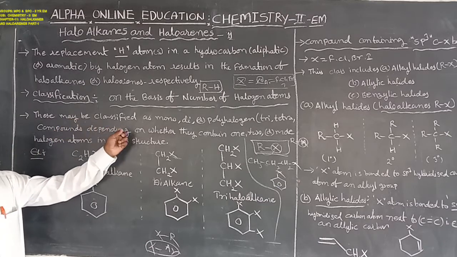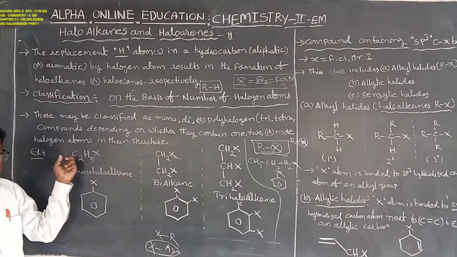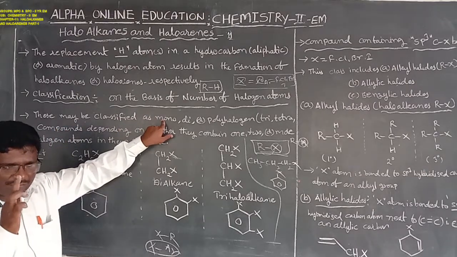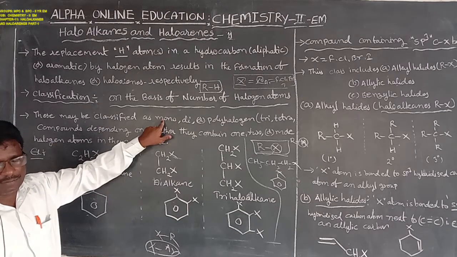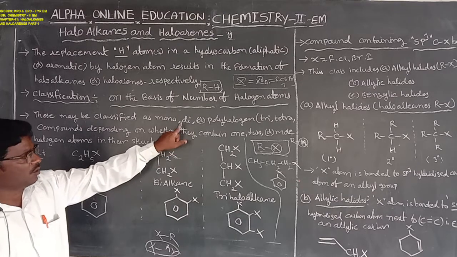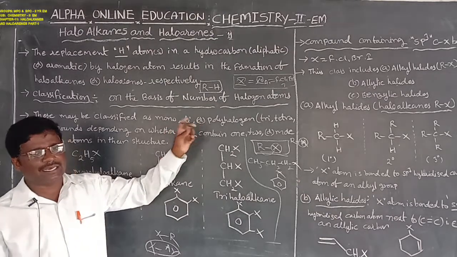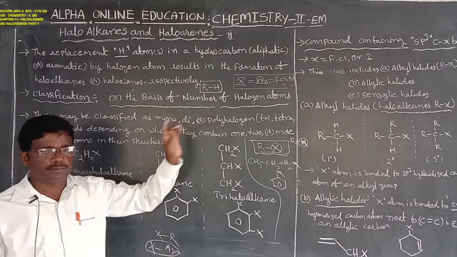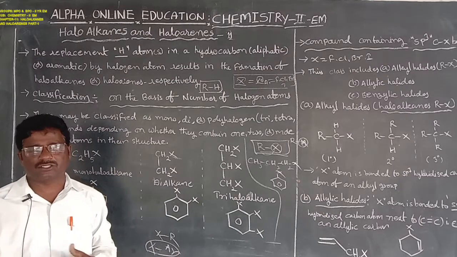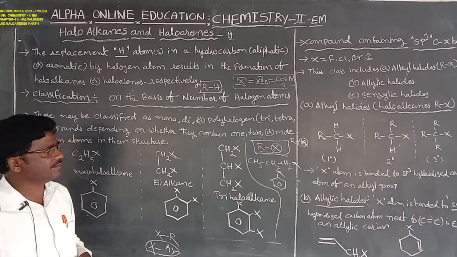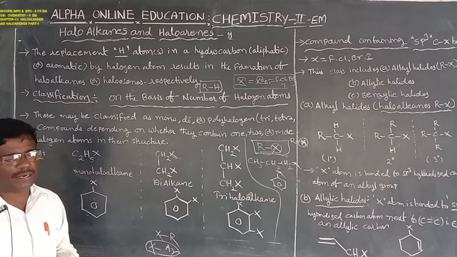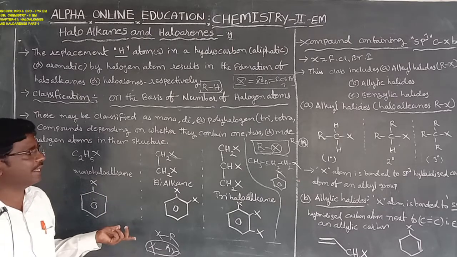Those compounds may be classified as mono, which means single one; di, which means two; or polyhalogen, meaning the number of halogen atoms. Tri is 3, tetra is 4, penta is 5. Those are the polyhalogen compounds.